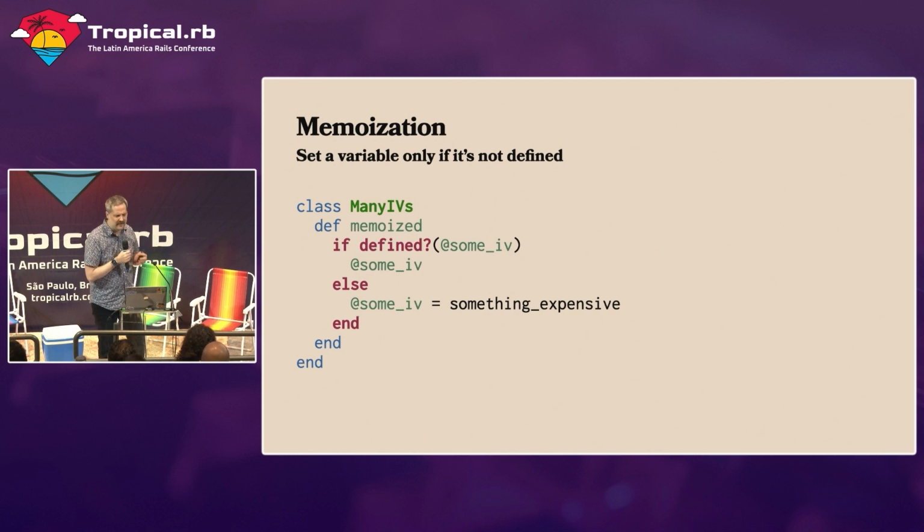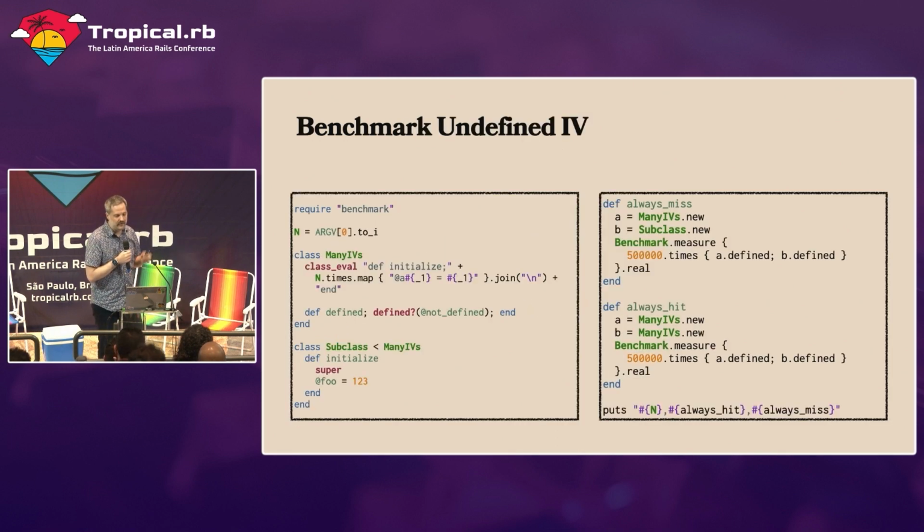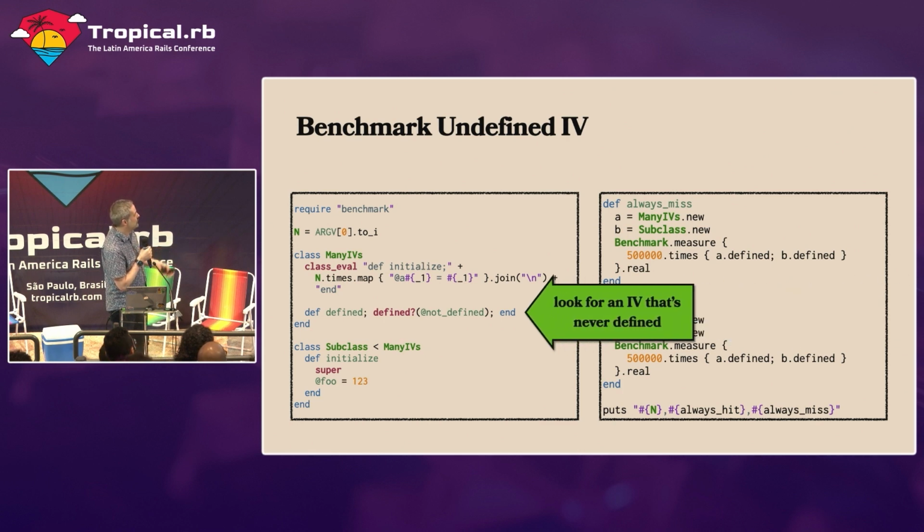I wanted to test the defined method, and specifically I wanted to test the case where this instance variable is never defined. What does that look like? So the idea of this benchmark is to replicate our initialize method. Because all the initialized instance variables are not defined at first, and we have to define them one at a time. So here is the benchmark for doing that. All we're doing is very similar to the previous ones, but instead of reading or writing, we're just checking for an instance variable, and it's never defined. We have one that always hits cache, and we have one that always misses cache.